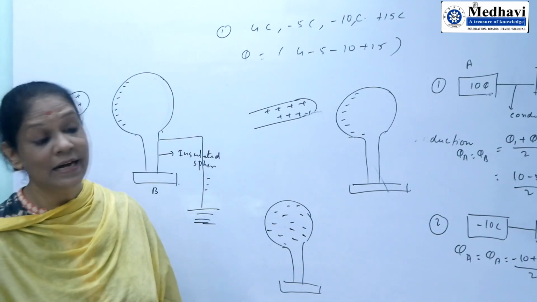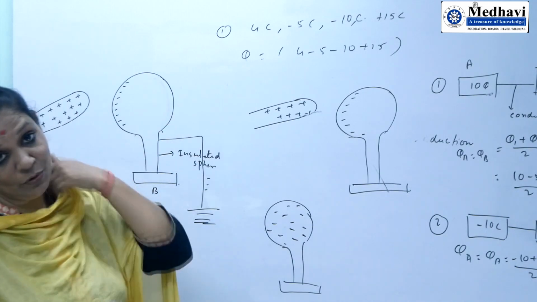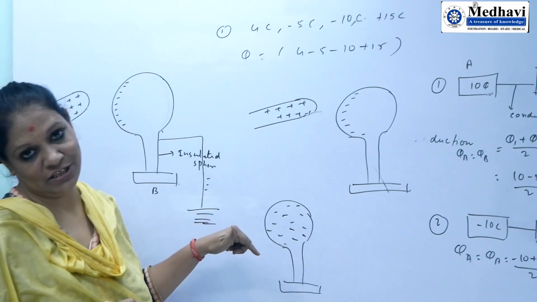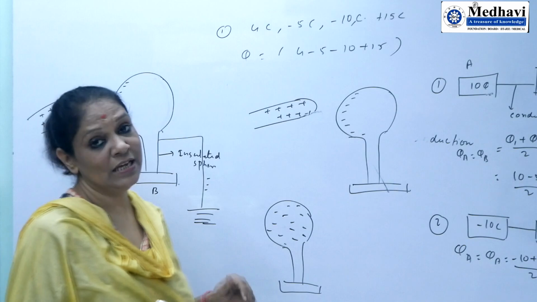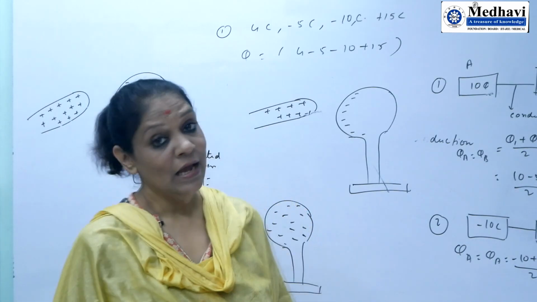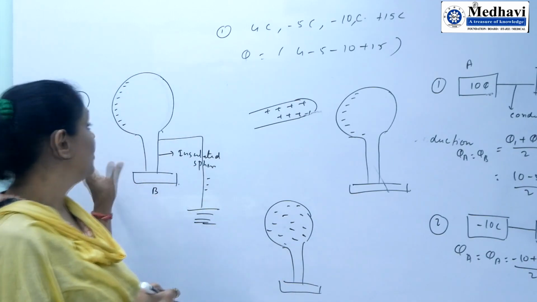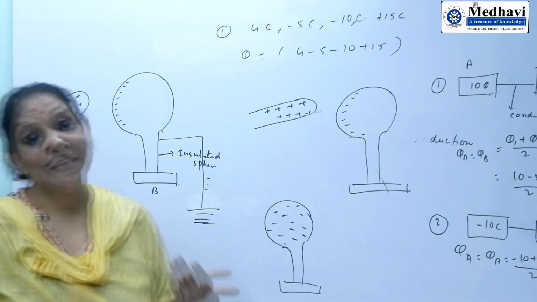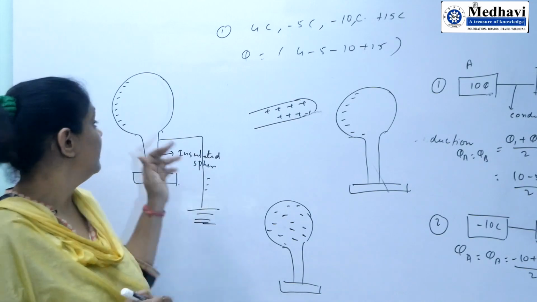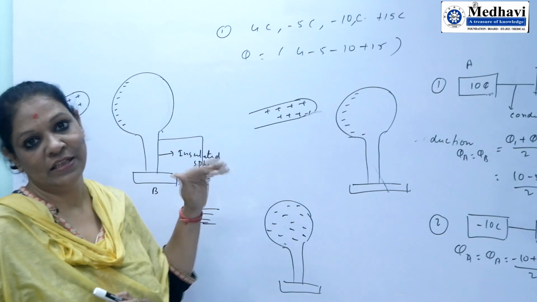So, we have observed that this body was neutral in the beginning, and a glass rod with positive charge was taken near it. The charge that appears is opposite to the charge of the rod. So we can say that in conduction, charges of equal nature are transferred from the body with higher charge to the body with lower charge, from negative charges to positive charges. Whereas in induction, opposite charge will be induced. If the body has positive charge, then the other body will have negative charge induced. This is called induction.